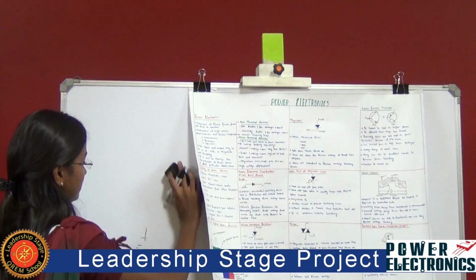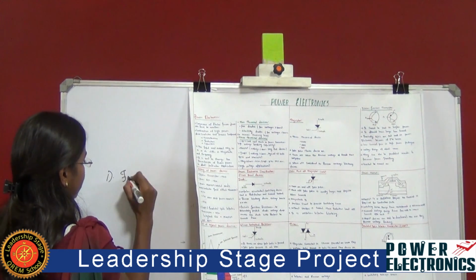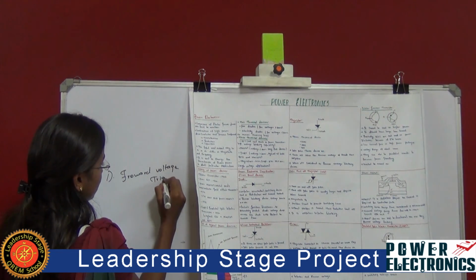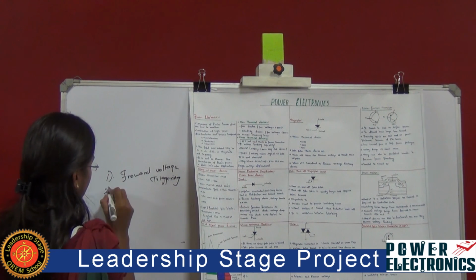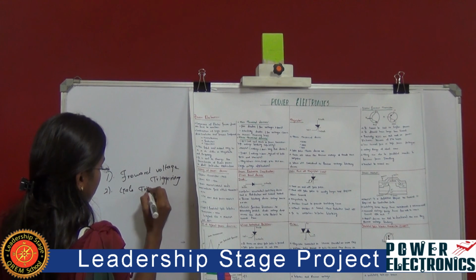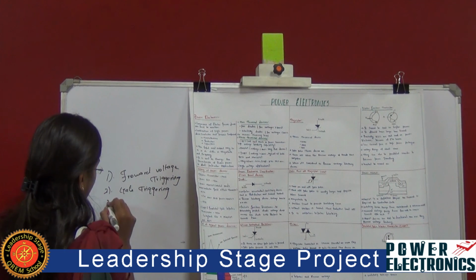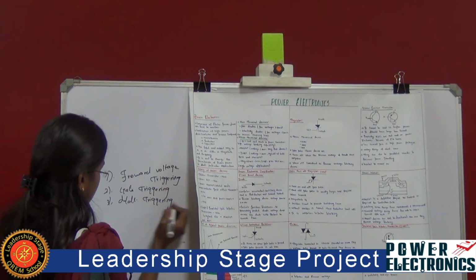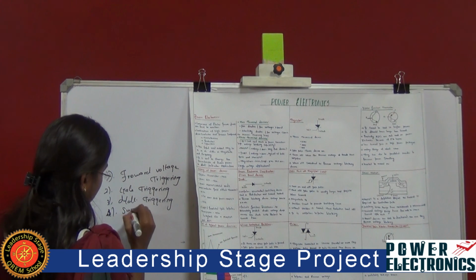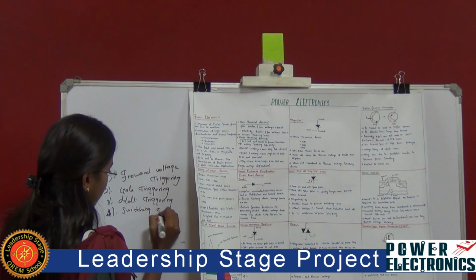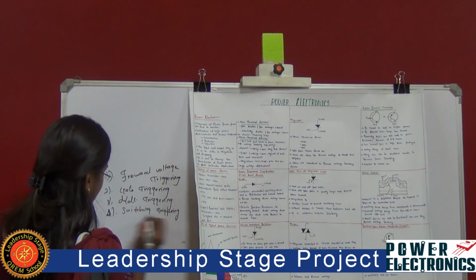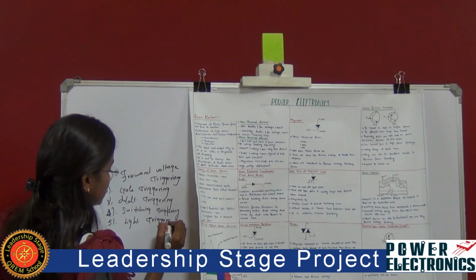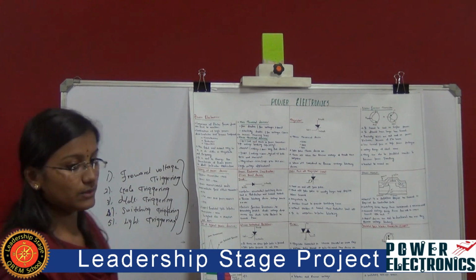We are going to use different methods like forward voltage triggering, gate triggering, dV/dt triggering, temperature triggering, and light triggering. So these are the methods we use to turn on this thyristor.